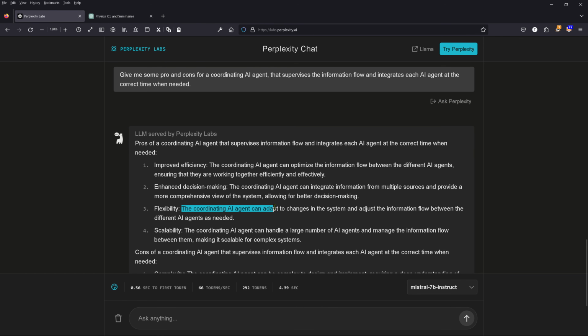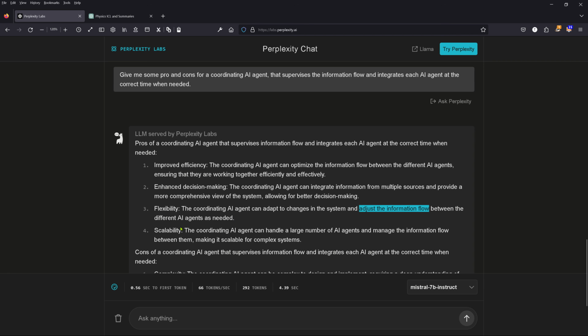Flexibility. The coordinating AI agent can adapt to changes in the system and adjust the information flow between the different AI agents as needed. This I find very, very useful, because if you do not have the starting boundary condition of your physical system, but the system changes, it adapts with the time series, you need an overarching intelligence to adjust the information flow, since the situation itself changed from the very beginning.